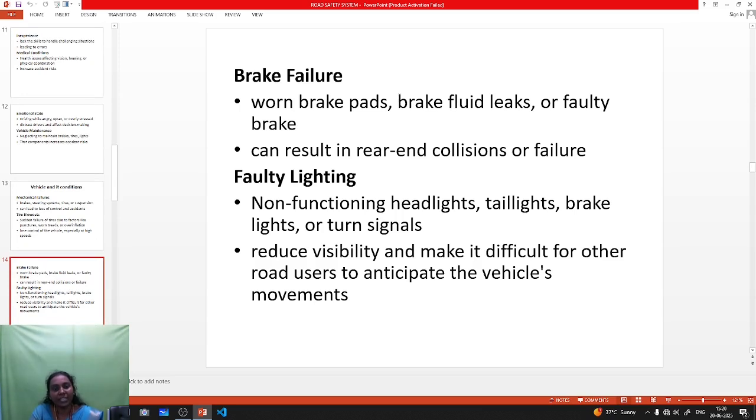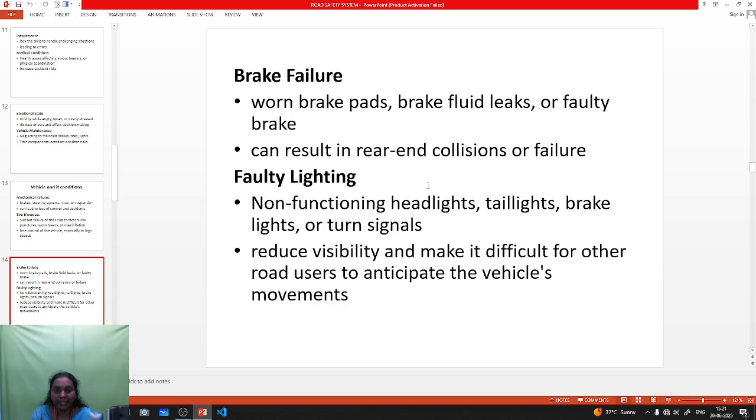Next one is brake failure. Brake failure means worn brake pads, so when applying the brake, it will not apply. Next, brake fluid leakage, then faulty brakes. These are the reasons for brake failures. It can result in a rear-end collision. Rear-end collision, I told you previously, is when only the back side of the vehicle is hit and damaged. It's a rear-end collision.